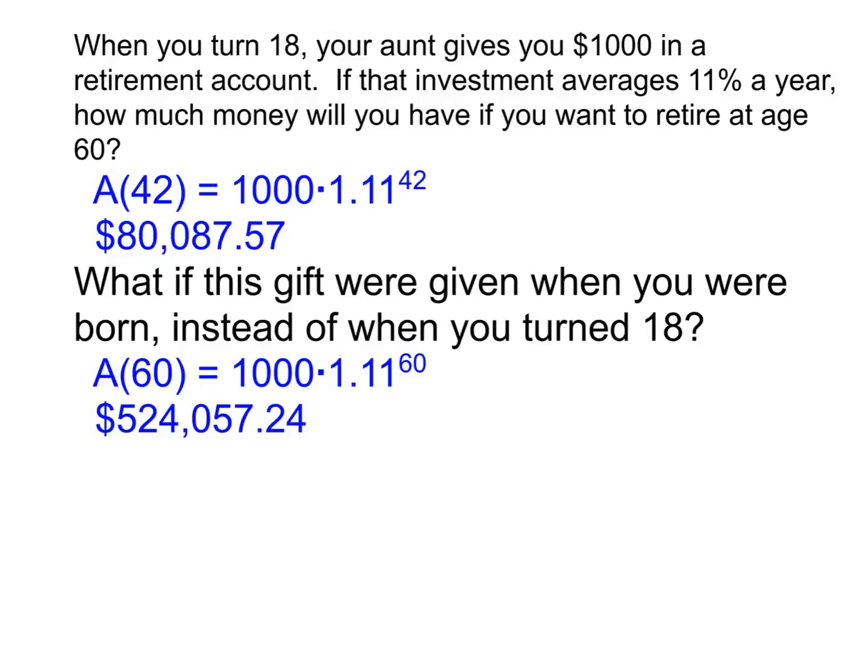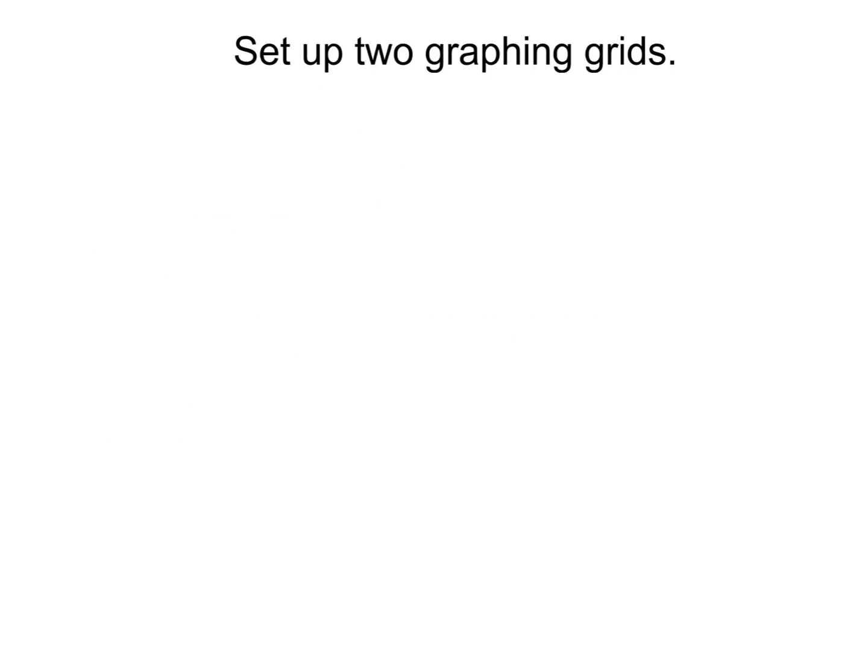We're now going to take a little bit of a shift sideways, and we're going to come back to this tomorrow, but for today, we're going to be doing a little bit of graphing. In fact, we're going to see how to graph a new function type. For doing the graphing, we're going to need today 2 graphing grids. So please set up 2 graphing grids on your own paper so that you're ready to roll here in a moment.